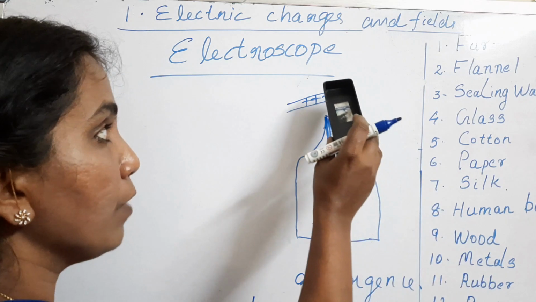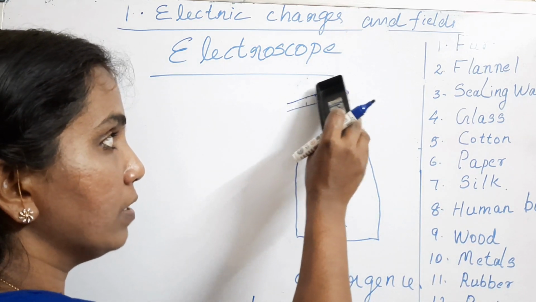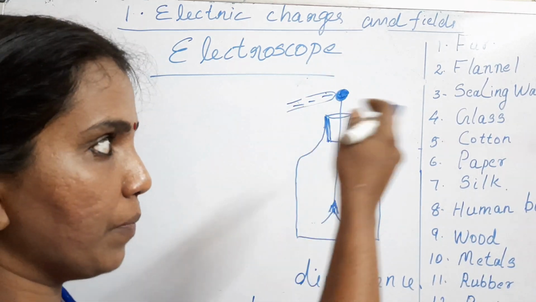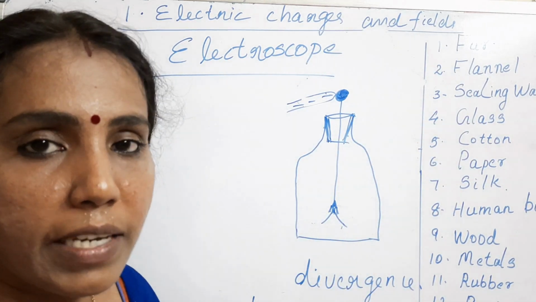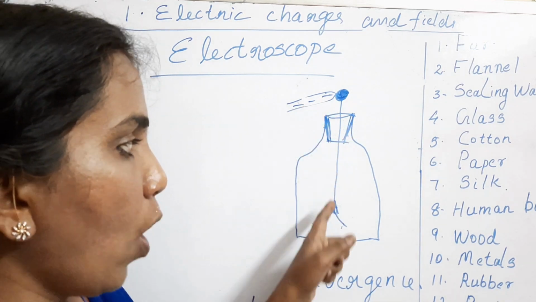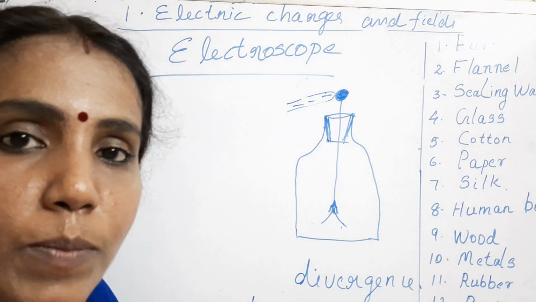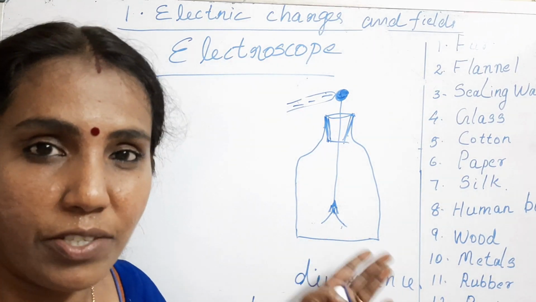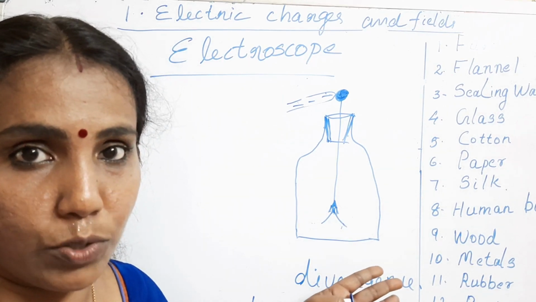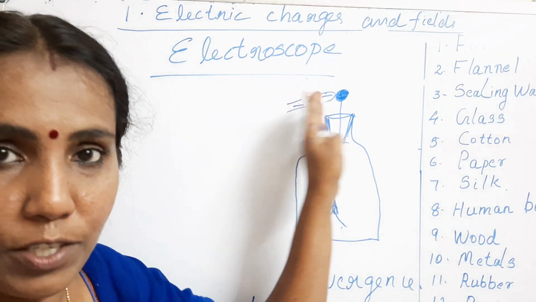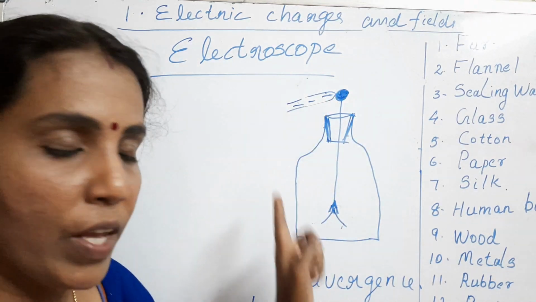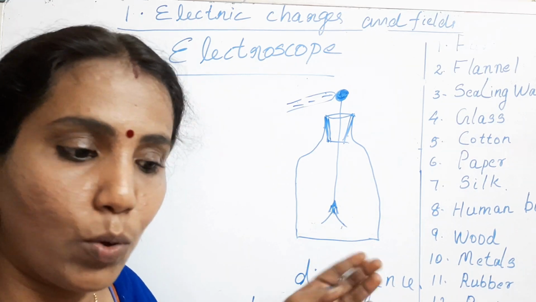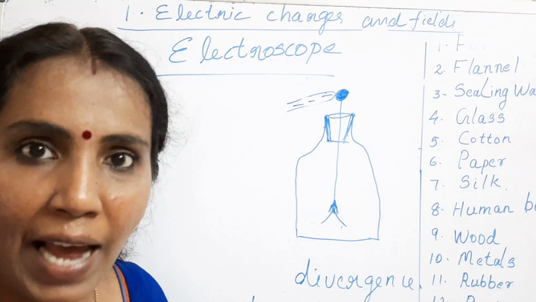On the other hand, if you have brought a negatively charged rod, how will be the observation? The rod is negatively charged, maybe the glass which is rubbed with a cat's fur. So when it is brought, what will be the observation? The divergence decreases, because already we took a positively charged electroscope. So when you bring a negatively charged object in contact with this ball, the charge on this aluminium foil decreases, so divergence decreases. So in that way you can identify.